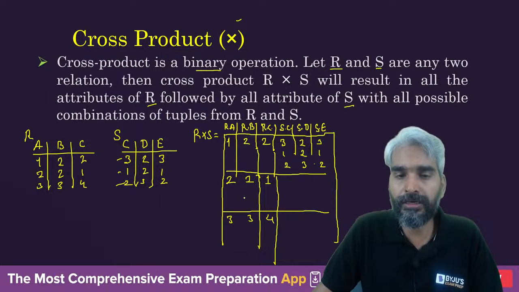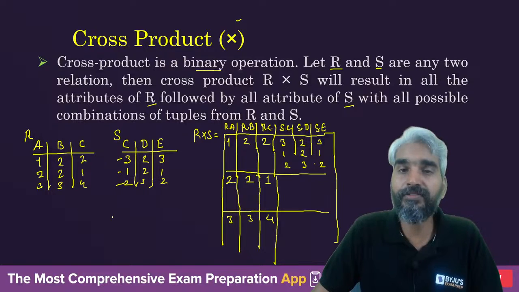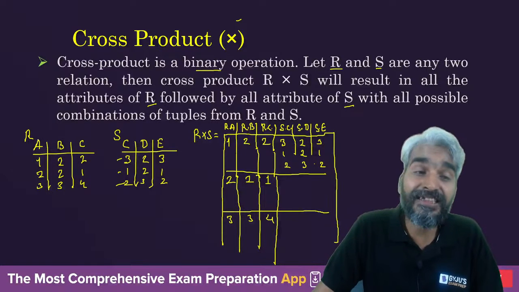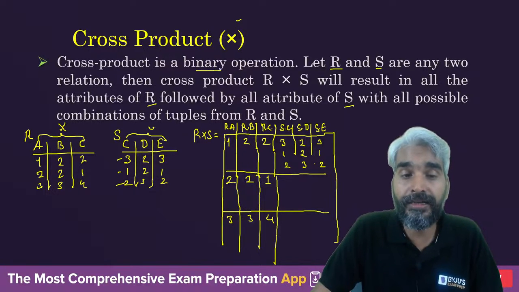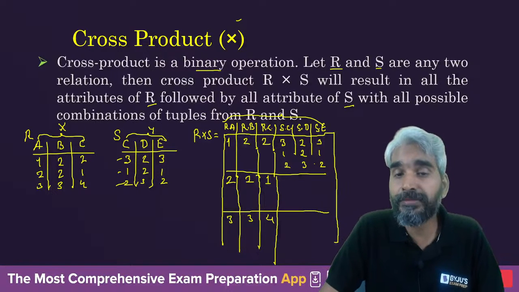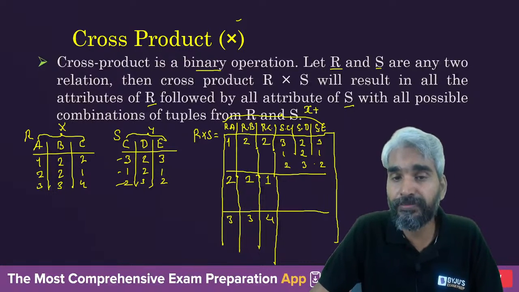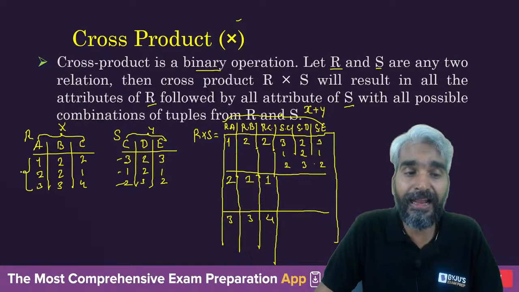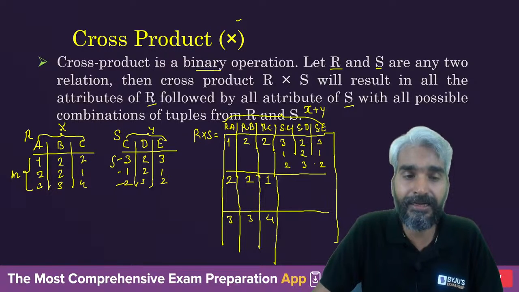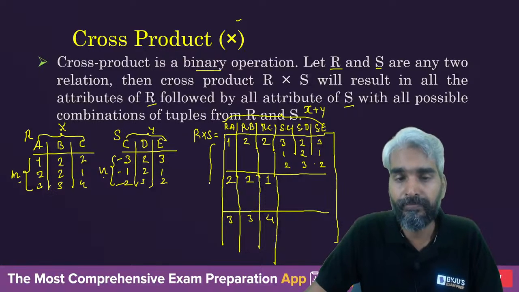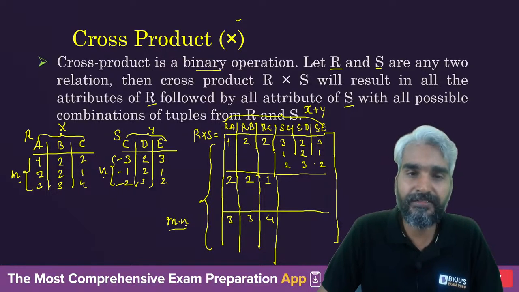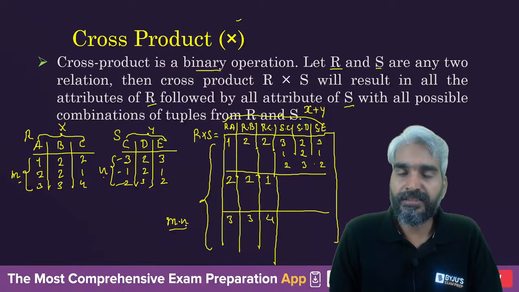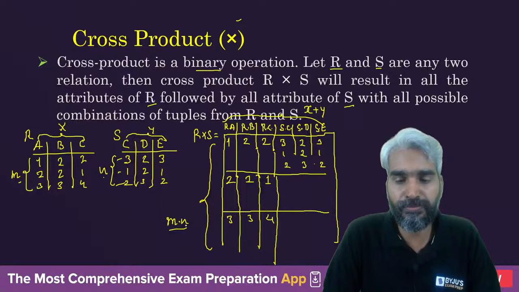So, what did we learn? If R has X attributes and S has Y attributes, then in R cross S there will be X plus Y attributes. If R has M tuples and S has N tuples, then each one of these M tuples will match with N tuples. Therefore, in R cross S there will be M into N tuples. Clear? Is this clear to everybody? This is your cross product.